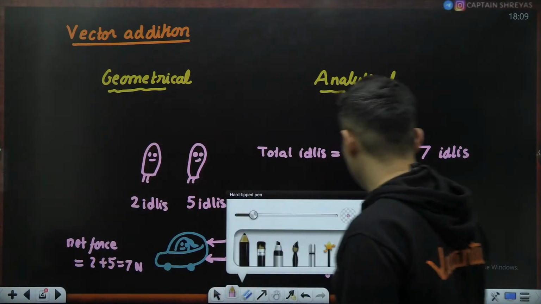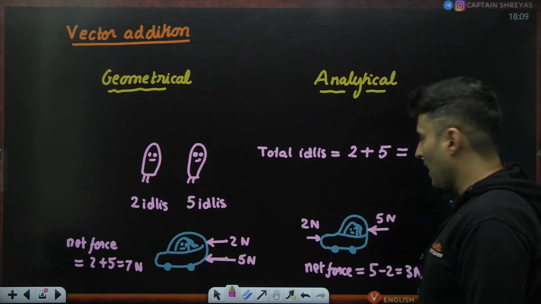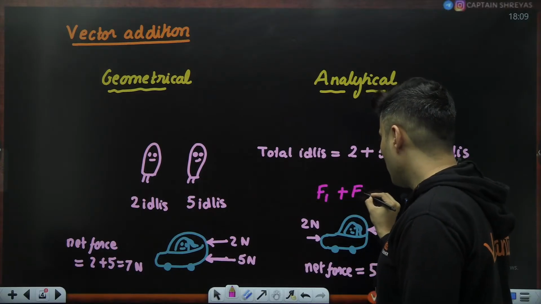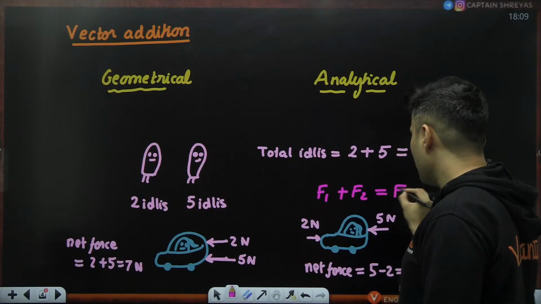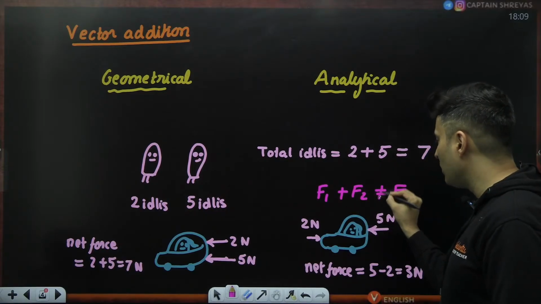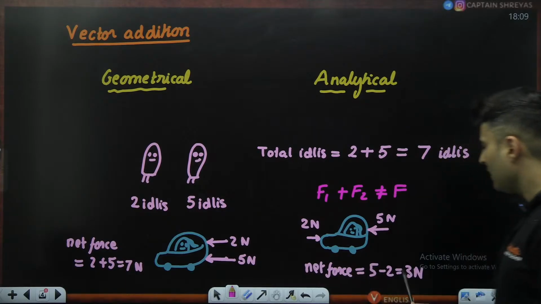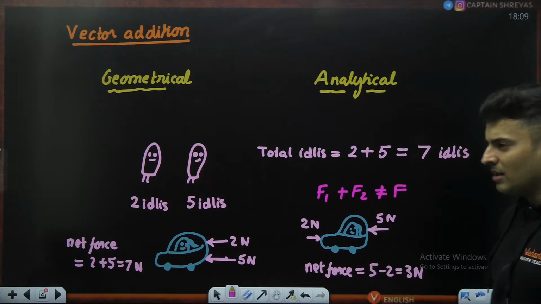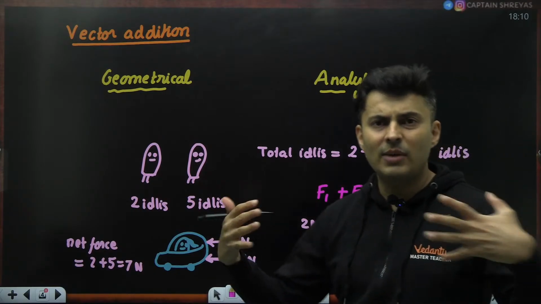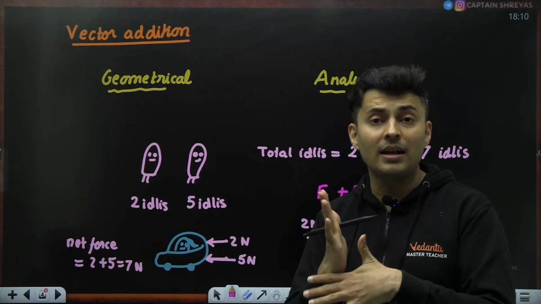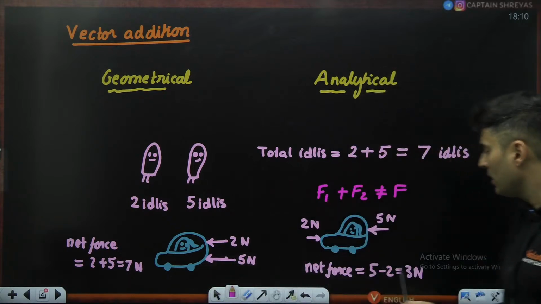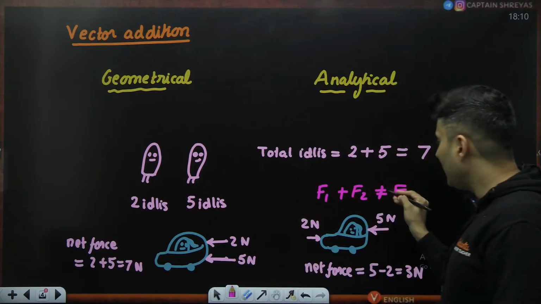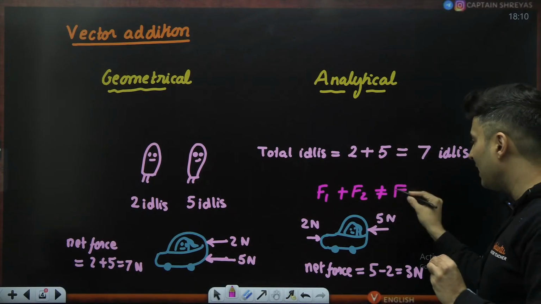So what it means is that over here, as you can see, force 1 and force 2 together provide the net force, but you cannot simply add them. This is not true. I cannot say that 3 is 5 plus 2. No, 3 is not 5 plus 2. Sometimes, when the vectors add, they might cancel. What if they were at an angle? It will neither be 7 Newton, it will neither be 3 Newton, it will be something else only. So F1 and F2 together, I cannot just add them to get the net force.